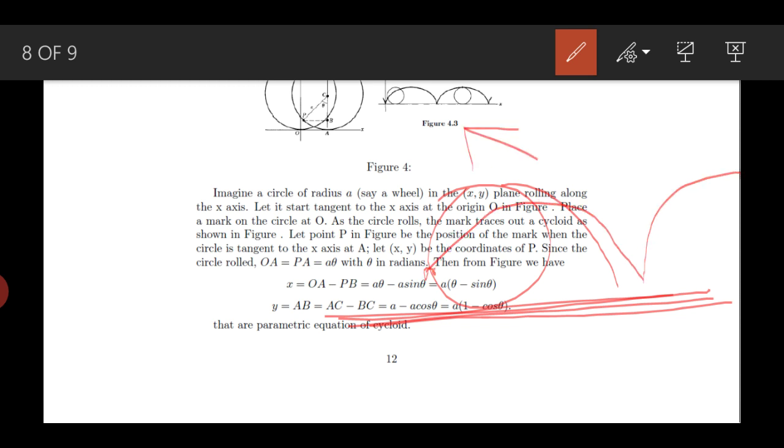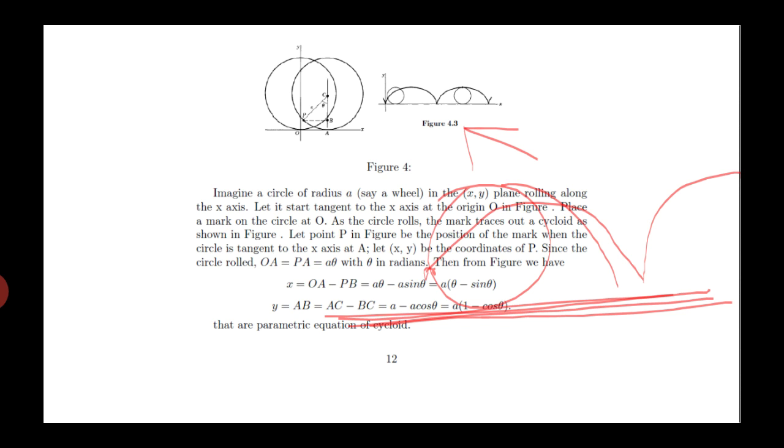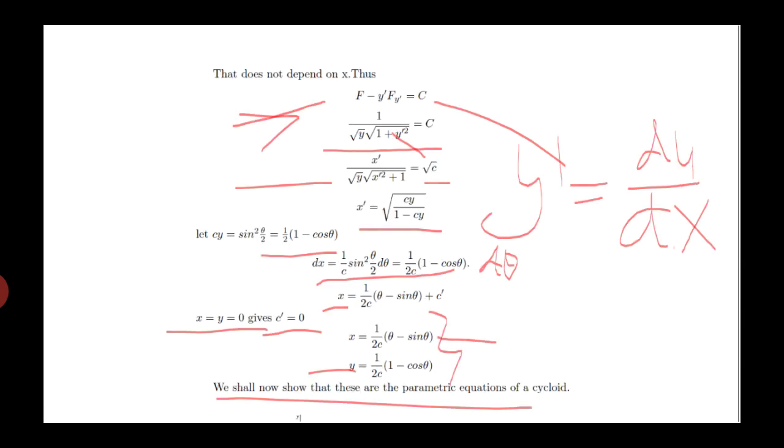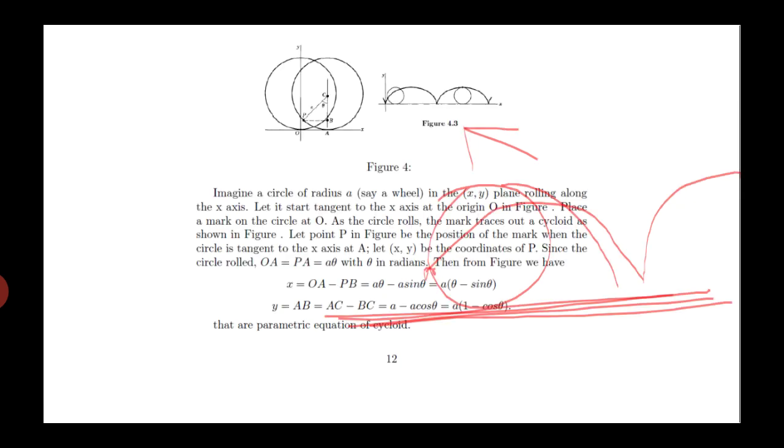You can see in the following figure, the curve the point traces out is called a cycloid. So you have to prove that the equation of the cycloid is indeed of the following form: x is equal to 1/2c times theta minus sin theta, and the following.